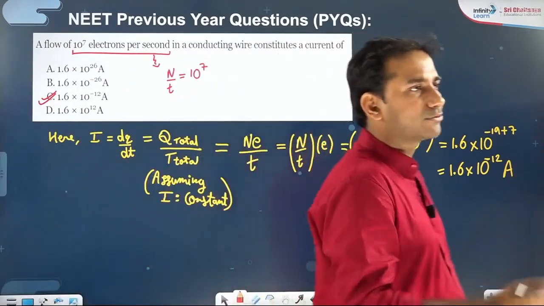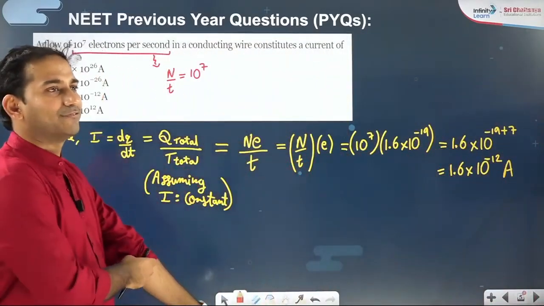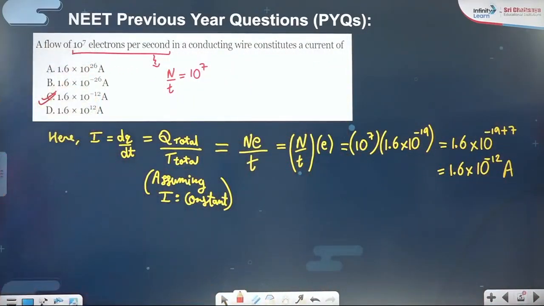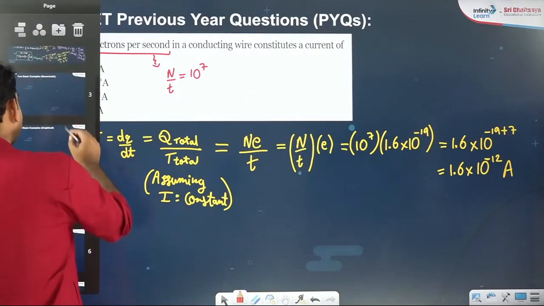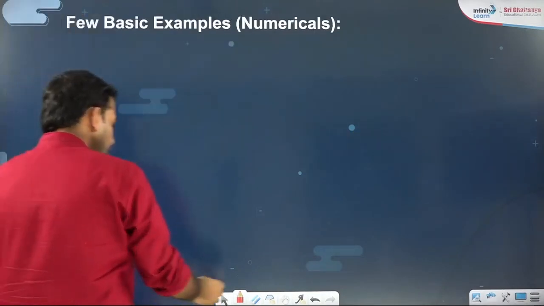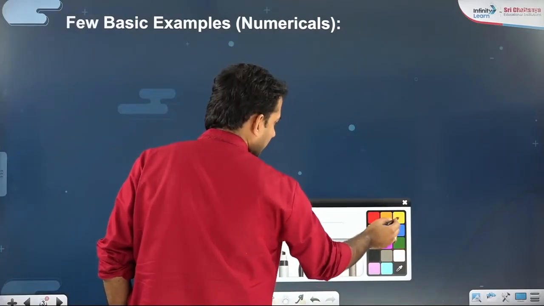Absolutely correct. Everyone is answering C, C, C. Definitely. Very nice. I hope that's clear. Please take a quick screenshot, then we will see some crucial examples. I believe you would have taken the screenshot. Let me take you to some numerical examples now. A few basic examples we will be taking from the numerical examples.